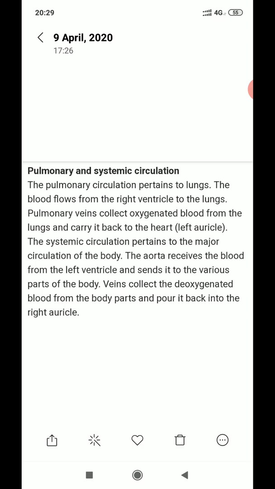The systemic circulation pertains to the major circulation of the body. The aorta receives the blood from the left ventricle and sends it to the various parts of the body. And the veins collect the deoxygenated blood from body parts and pour it back into the right auricle. So this is the pulmonary and systemic circulation. Pulmonary circulation pertains to lungs, and systemic circulation pertains to the major circulation of the body. So this all is about the double circulation in human beings.